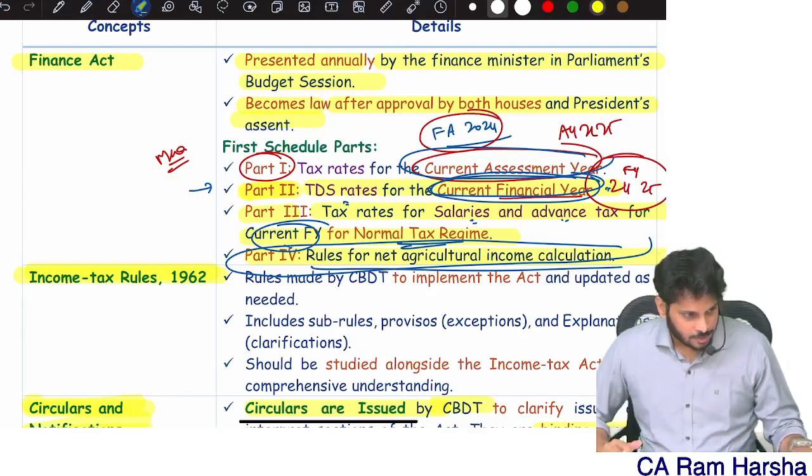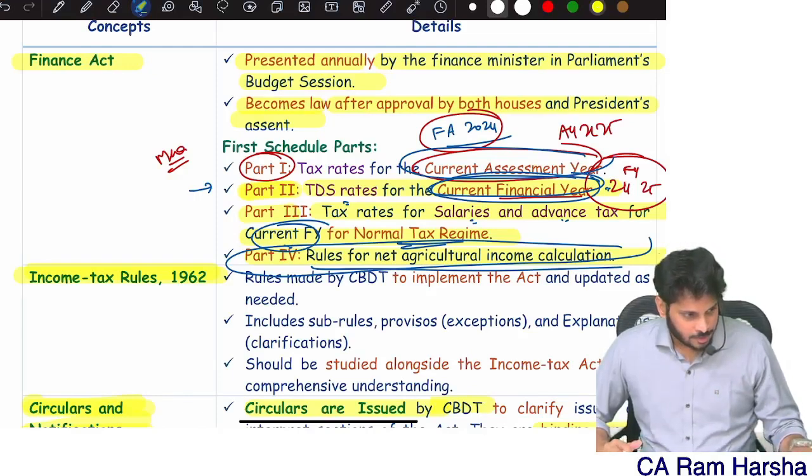Divide this 12 lakhs into our slabs. First 2.5 lakh income, 0 tax. Next slab is what? 2.5 lakh to 5 lakhs. I have 12 lakhs income, which is more than 5 lakhs. So 2.5 lakh to 5 lakhs is the second slab. How much income is there? 2.5 lakh. On this my tax rate is 5%.